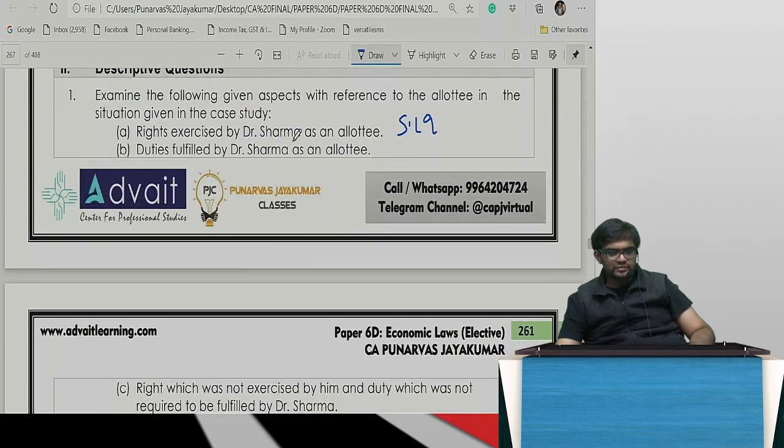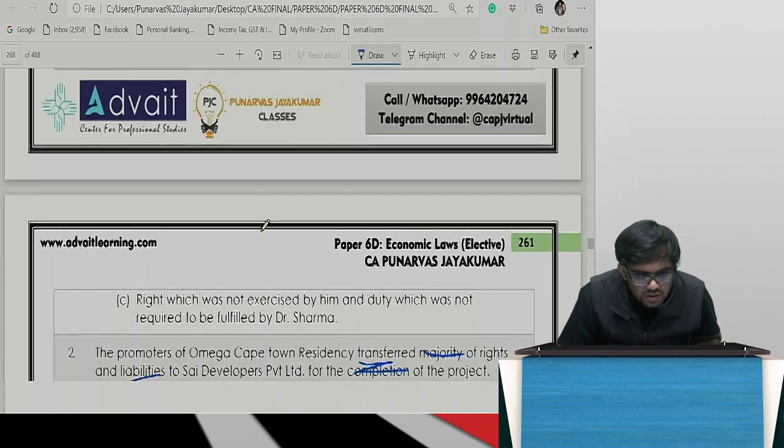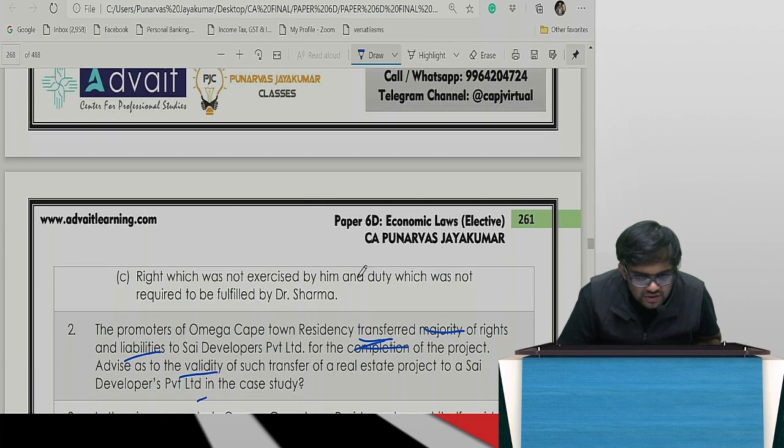Duties fulfilled by Dr. Sharma. He became a member of RWA and obtained physical possession of the apartment on time. He made payments properly, 75 first he paid, then 25 he paid, all those things. Right which was not exercised and duty which was not required.